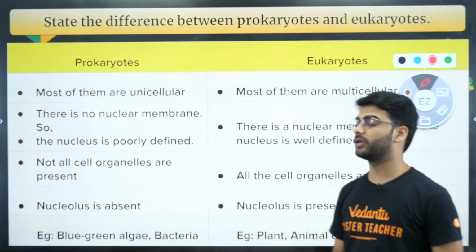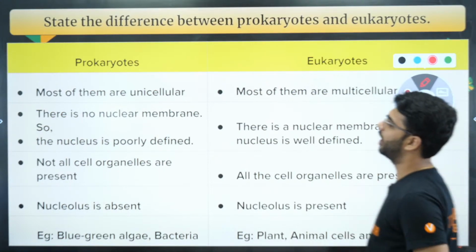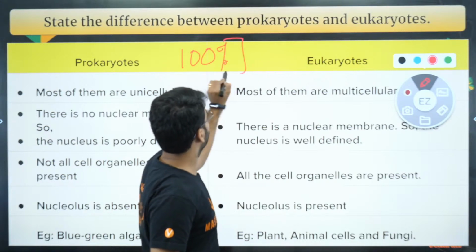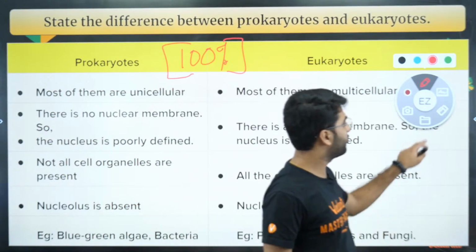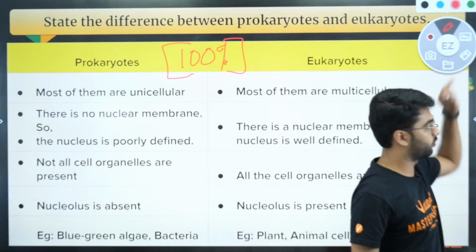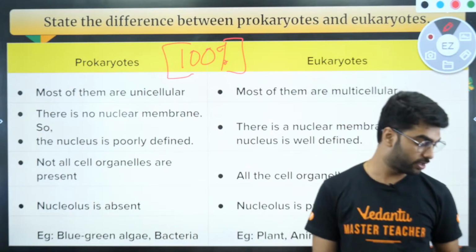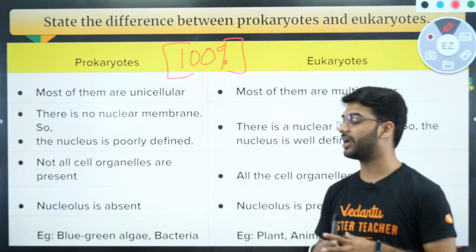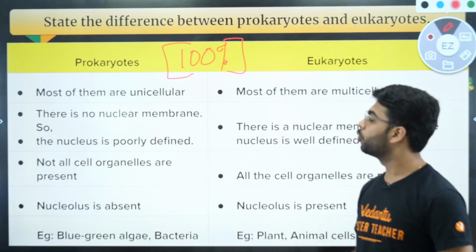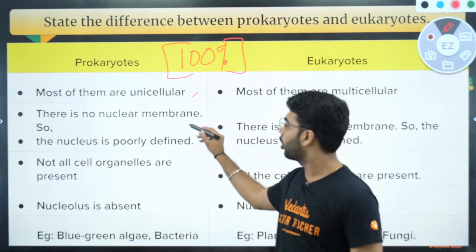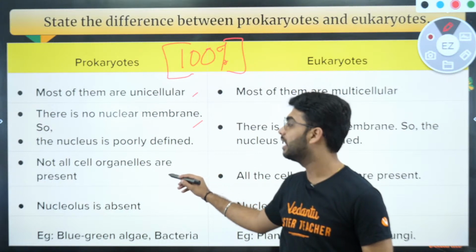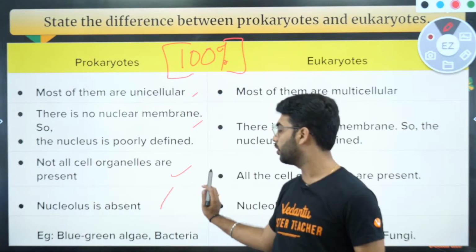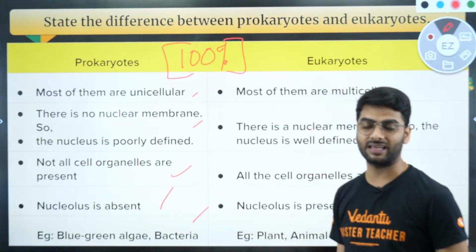Then, difference between prokaryote and eukaryote, a very, very important 100% guaranteed question. So let us see, as I've already told you in the previous class, prokaryotes are the primitive cells. They do not have a well-defined nucleus or a nuclear membrane. Mostly they are unicellular. Not all the cell organelles are present. Example of prokaryote will be bacteria. Nucleolus is also absent. Example, blue-green algae and bacteria.